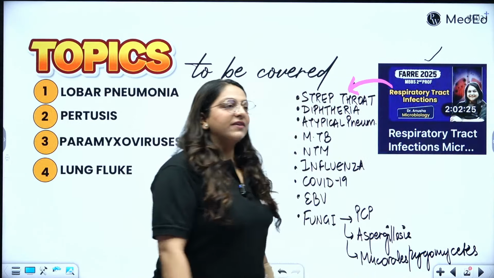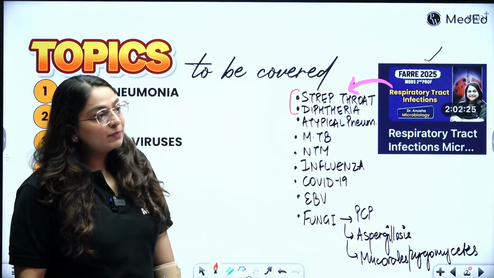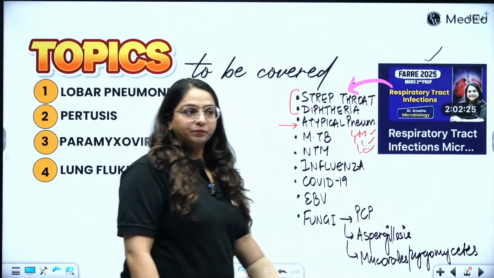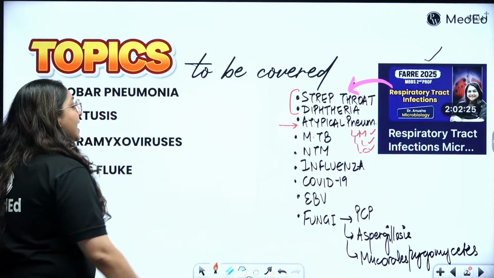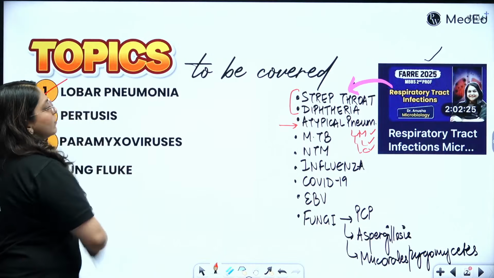In this lecture, I have covered all causes of bacterial pharyngitis, including streptococcus as well as diphtheria. Atypical pneumonia has been covered there, in which we have done MLC, right? Medico-legal report? No. We have done Mycoplasma, Legionella and Chlamydia. Lobar pneumonia will be done today, okay?